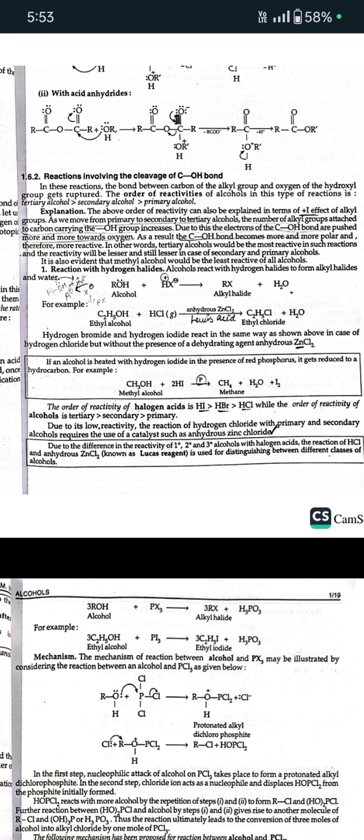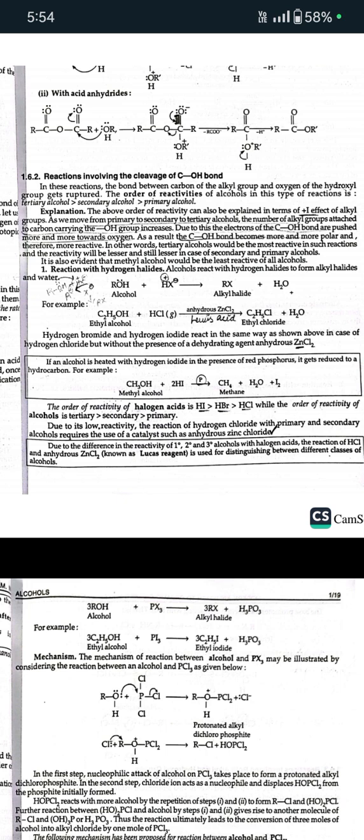Next is reaction involving the cleavage of the C-OH bond. In this reaction, the bond between the carbon of the alkyl group and the oxygen of the hydroxyl group gets ruptured. The order of reactivities of alcohols in this type of reaction is tertiary, secondary, and then primary. Explanation. The above order of reactivity can also be explained in terms of the inductive effect of alkyl groups.